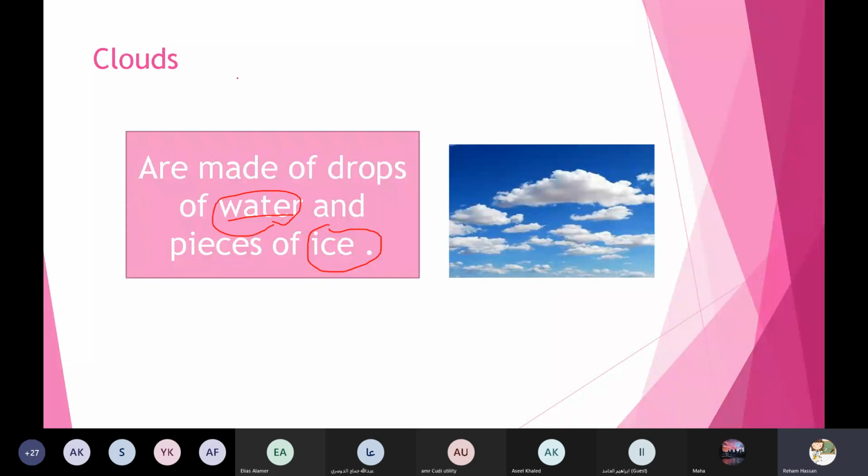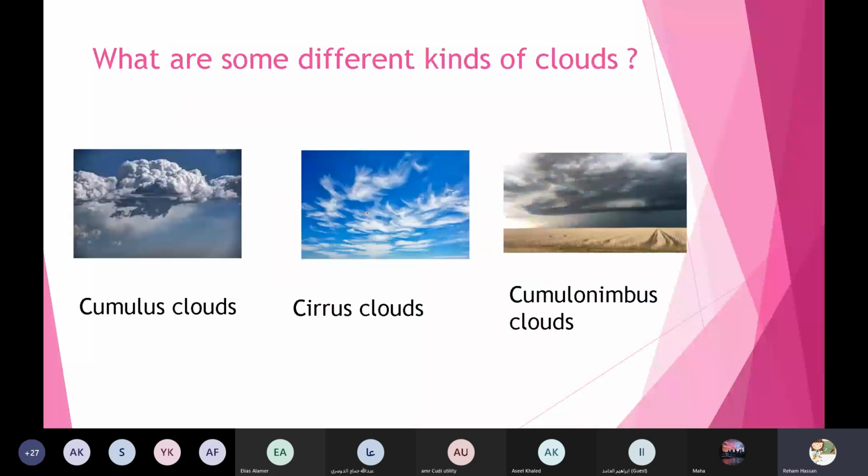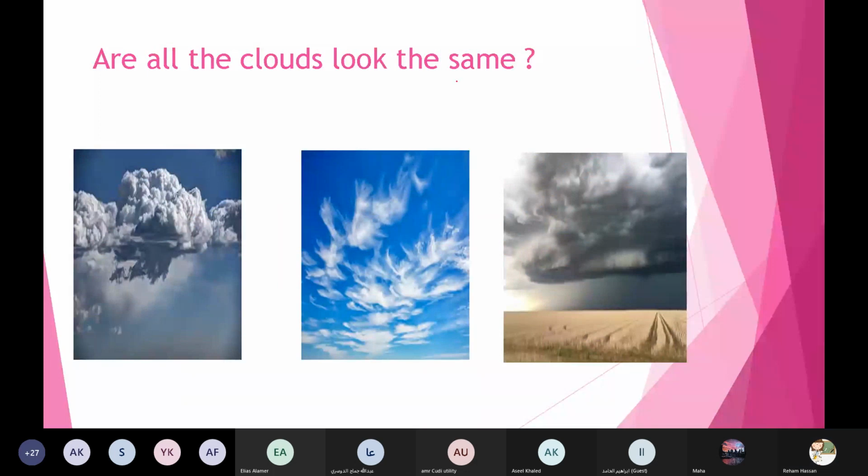Yes, Battal? Tell me, honey, what are the clouds? Clouds are made of water and ice. One more time, Battal. Water and ice. Look here, honey. Do all the clouds look the same or are they different? They are different. Thanks a lot, honey.